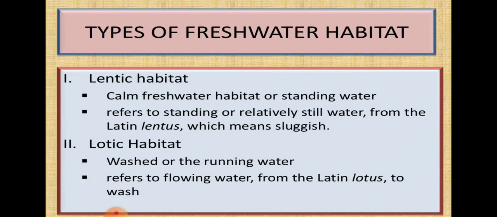So here is the time to discuss the lentic and lotic ecosystems. Lentic habitat means a standing water body. There is no flow of water, no running water. It refers to standing or relatively still water, from the Latin lentus, which means sluggish. It is a Latin word and the meaning it gives is sluggish. Okay, standing water body. Then the lotic habitat means washed or running water.